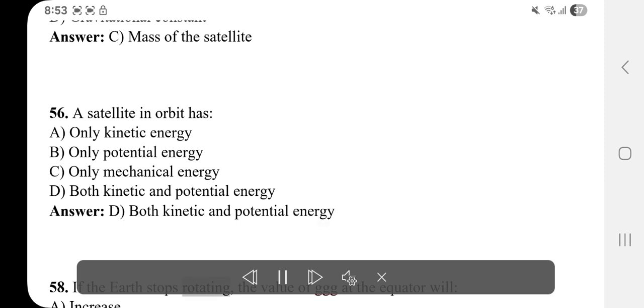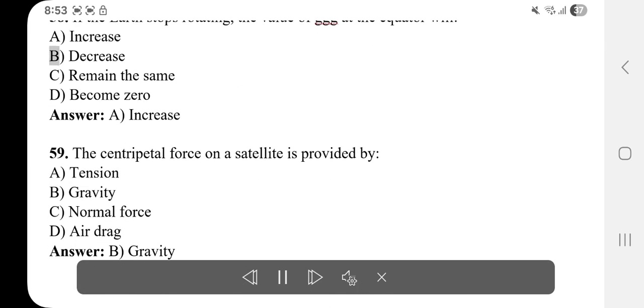58. If the Earth stops rotating, the value of g at the equator will A. Increase. B. Decrease. C. Remain the same. D. Become zero. Answer: A. Increase.